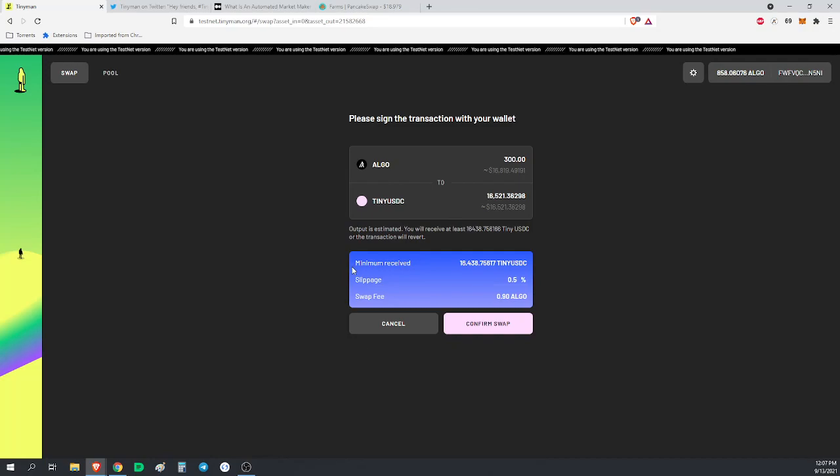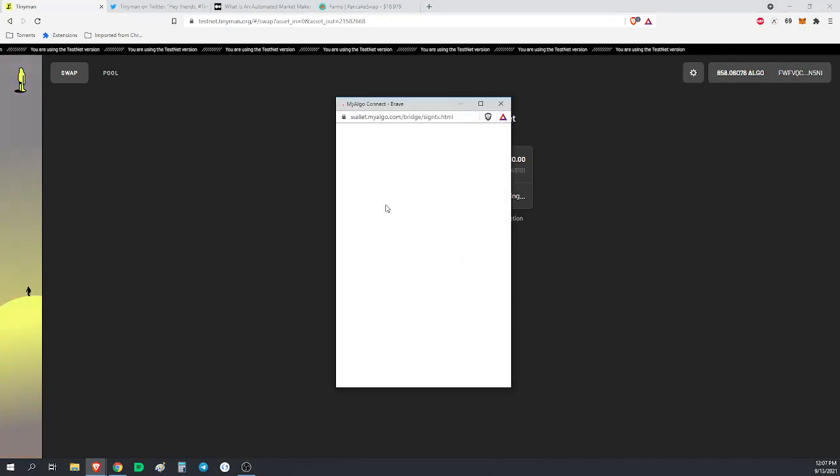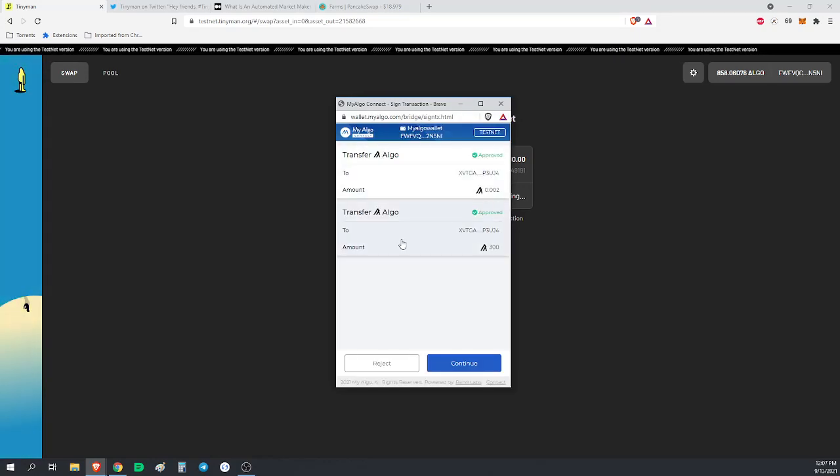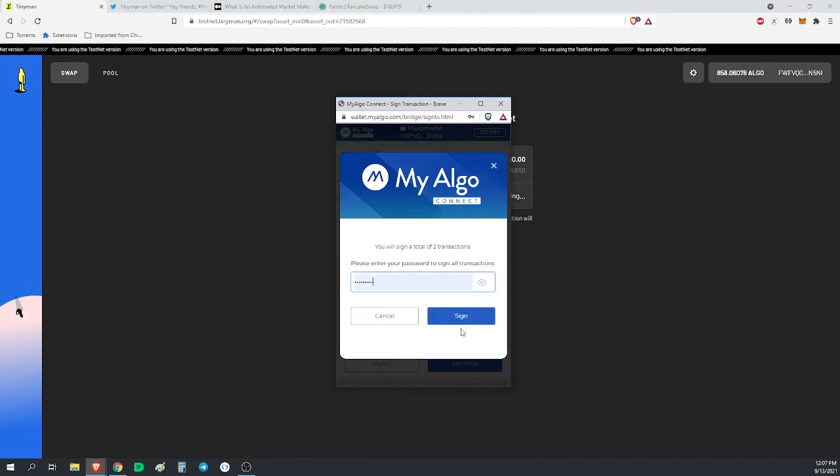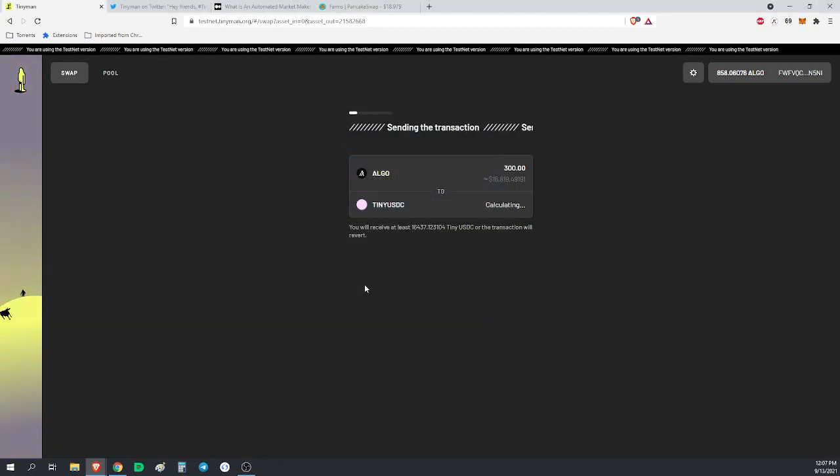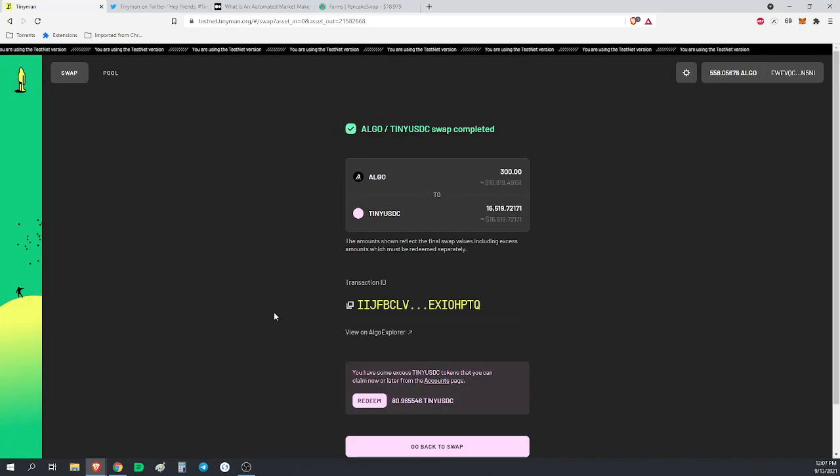This is the minimum received, slippage, and so on. Confirm swap. The My Algo wallet. Continue. Go ahead and put in the password. Alright, here we go. 4.5 seconds. 1, 2, 3. Look at the guy go. Oh, there's a cow. 4.5 seconds. And the transaction is done.